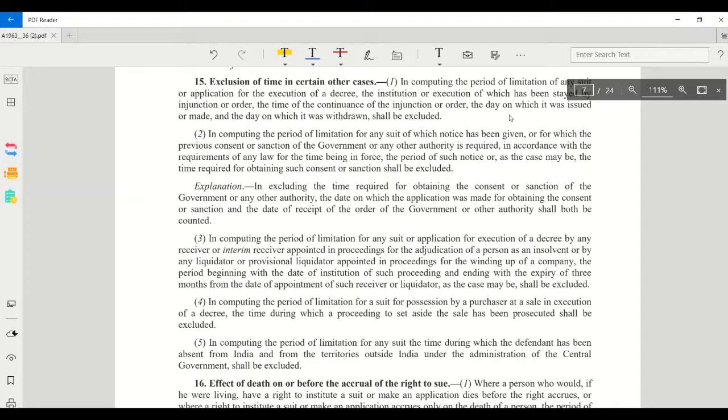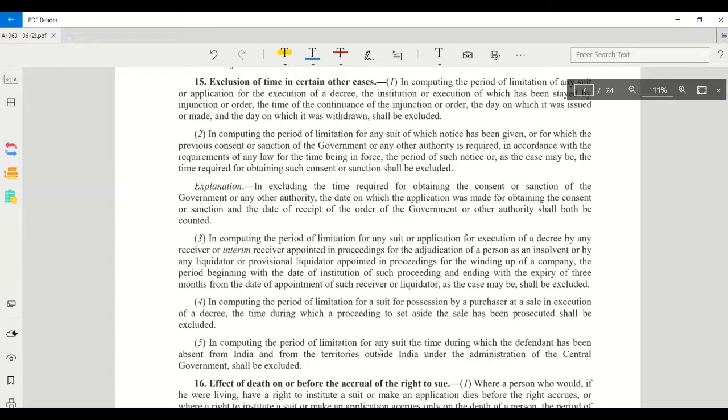Then, in case of execution of a decree by a receiver, the time required by the receiver to institute a suit and the continuance of proceeding can be excluded from the period of limitation. Then, in computing the period of limitation for a suit for possession, the time during which proceedings to set aside a sale were pending can be excluded. Also, the time during which the defendant is absent from India can be excluded. That is exclusion of time in certain other cases.